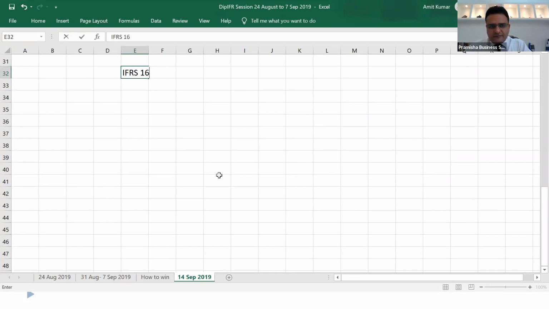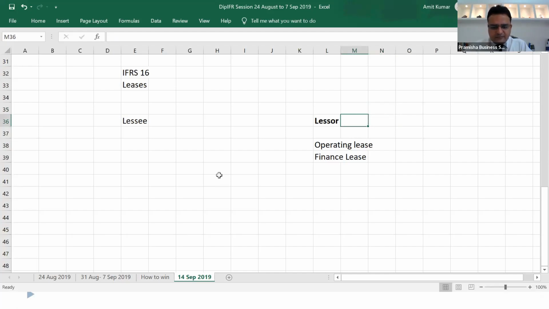IFRS 16 leases. There were two parties, one was lessee and lessor. Lessor accounting, there is no change. They'll continue to differentiate between operating lease and finance lease. So I'll write beta is a lessor and alpha is the lessee. Only lessee accounting has changed. There is no change in lessor accounting. Lessor accounting, beta's accounting will not change.